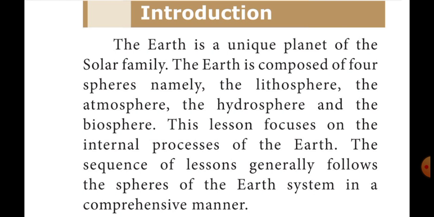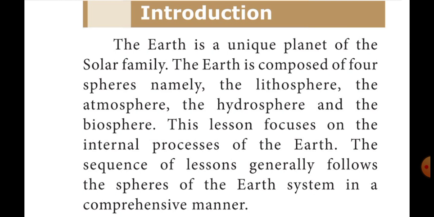The four spheres of the earth are lithosphere, atmosphere, hydrosphere, and biosphere.